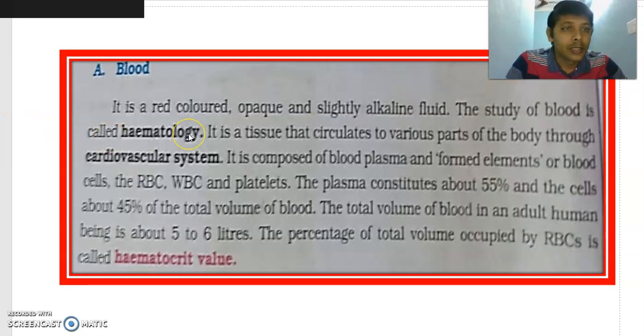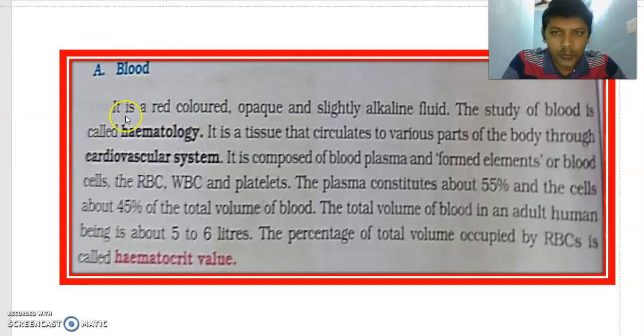Okay, this is the next part, the third part of fluid connective tissue. This is what is given in the state textbook. This is blood. Blood is a red colored, opaque, slightly alkaline fluid because the pH of the blood is 7.4. That's why it is slightly alkaline, more than 7. Red colored, opaque, not transparent, not translucent. Hyaline cartilage, which you learned earlier, is translucent; blood is opaque. Slightly alkaline, not strongly alkaline, 7.4, just above 7.